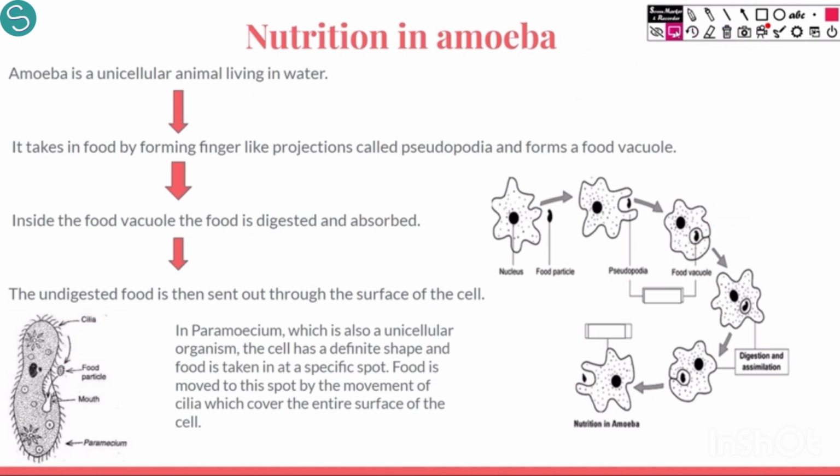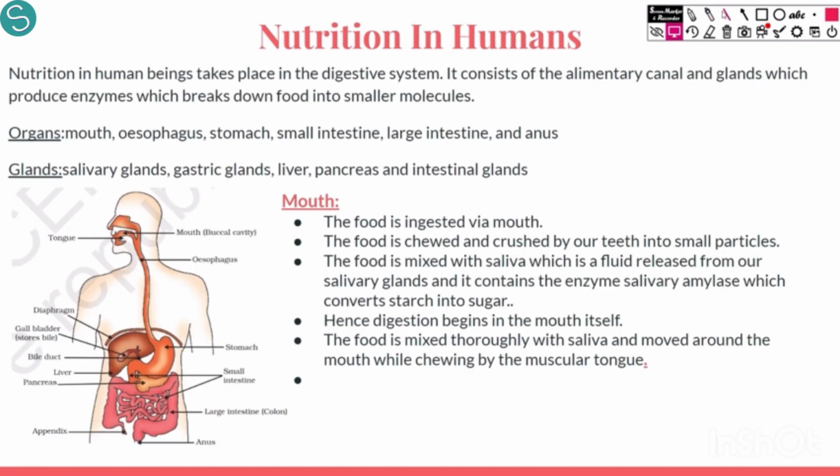Moving ahead to how nutrition happens in human beings. Humans are multicellular organisms. We have specialized tissues, specialized organs for digestion, for our nutrition. So this is a complex process, and there are various elements in it. You should understand all the elements, and I have listed down all the elements very nicely, so you can understand this very easily. Just pay attention to this.